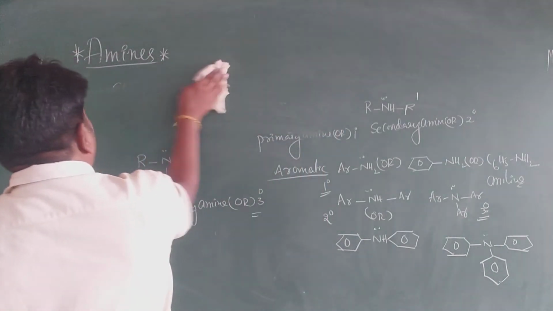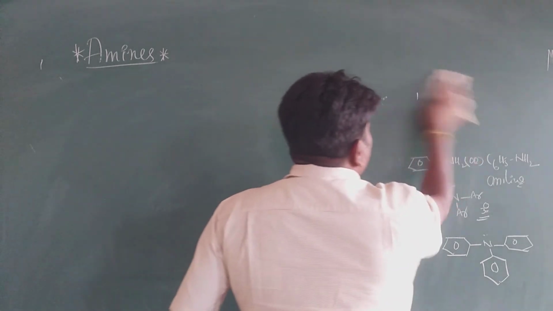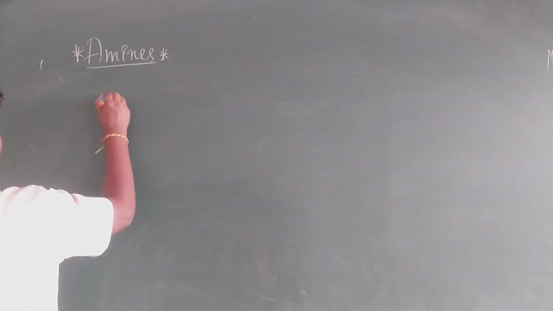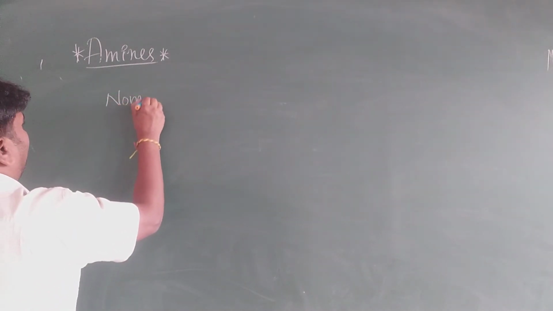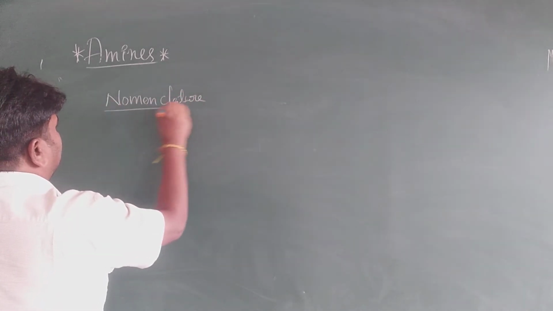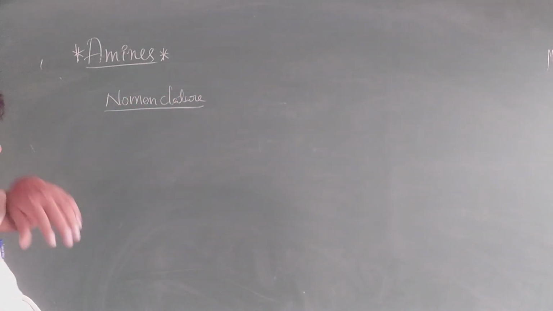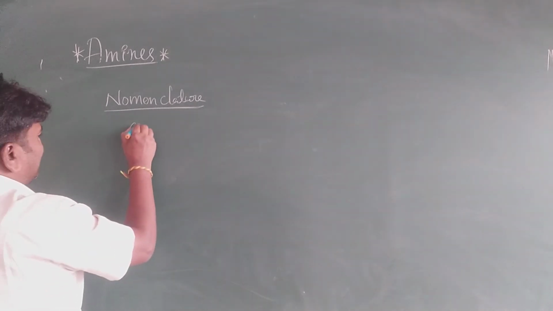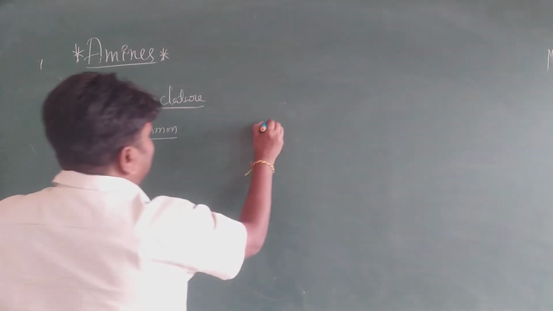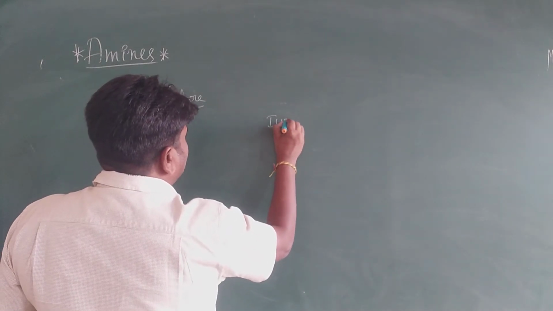Nomenclature of amines. Nomenclature is very important. There is the common system and the IUPAC system.